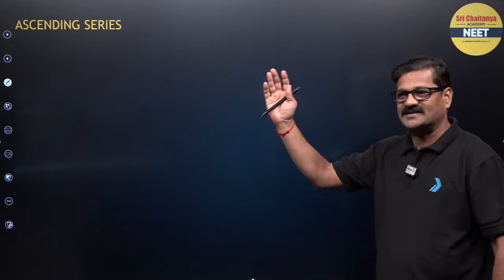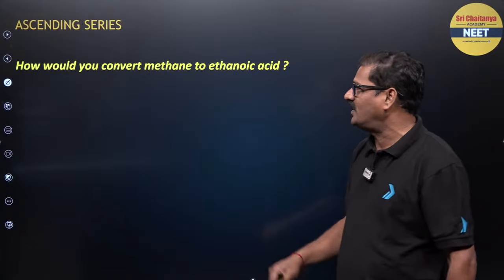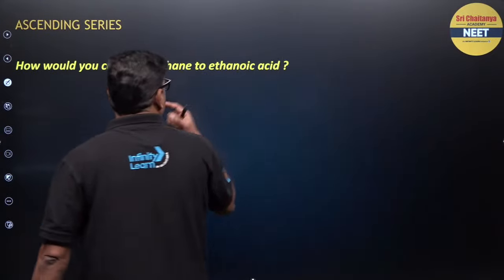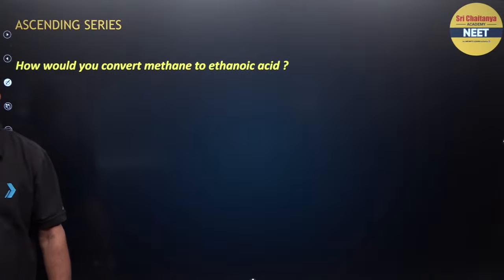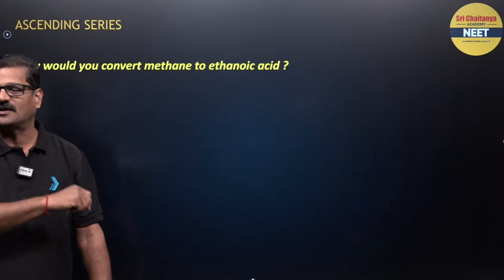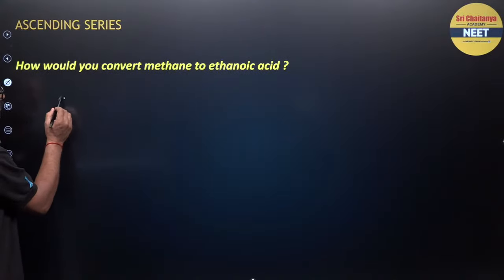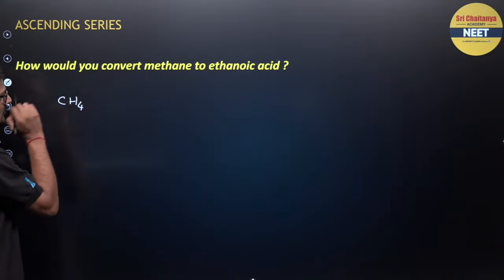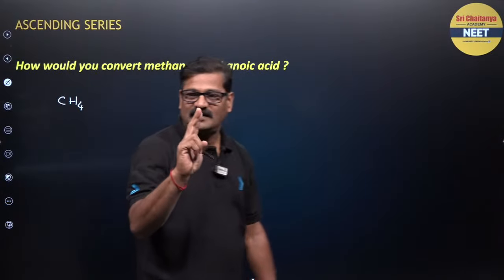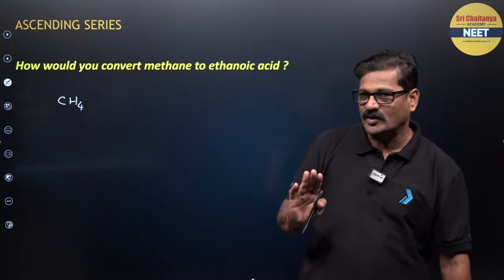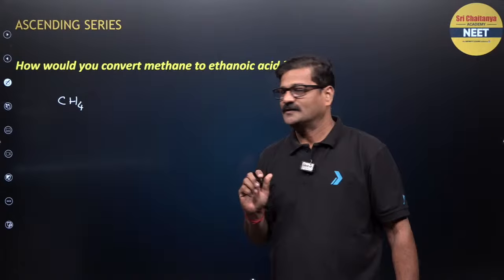And let us see in the ascending series, this is the second one: how will you convert methane to ethanoic acid? Beta, again use cyanide. I will tell you how to do this. Clear? So methane CH4 and ethanoic acid. Methane has 1 carbon atom, ethanoic acid has 2 carbon atoms.